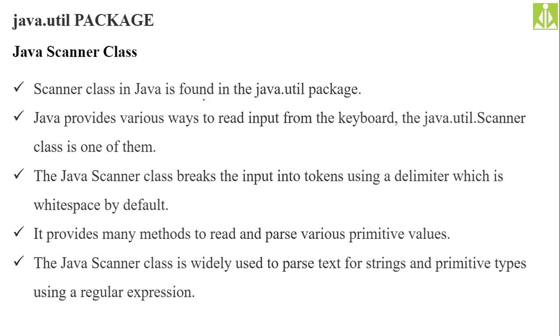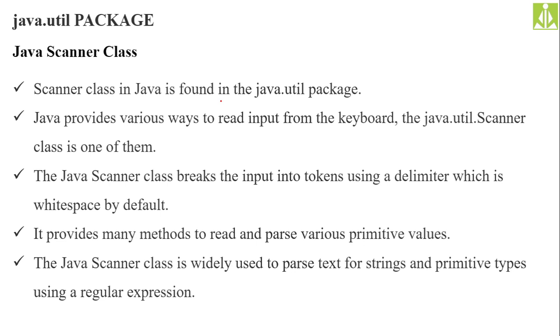So the Java Scanner class breaks the input into tokens using a delimiter, which is white space by default. If you want to put a special character other than white space, like a new line character, a hyphen, or a forward slash, you can divide your input into tokens like that also. Breaking the input into a number of tokens using a delimiter, and that delimiter by default is white space.